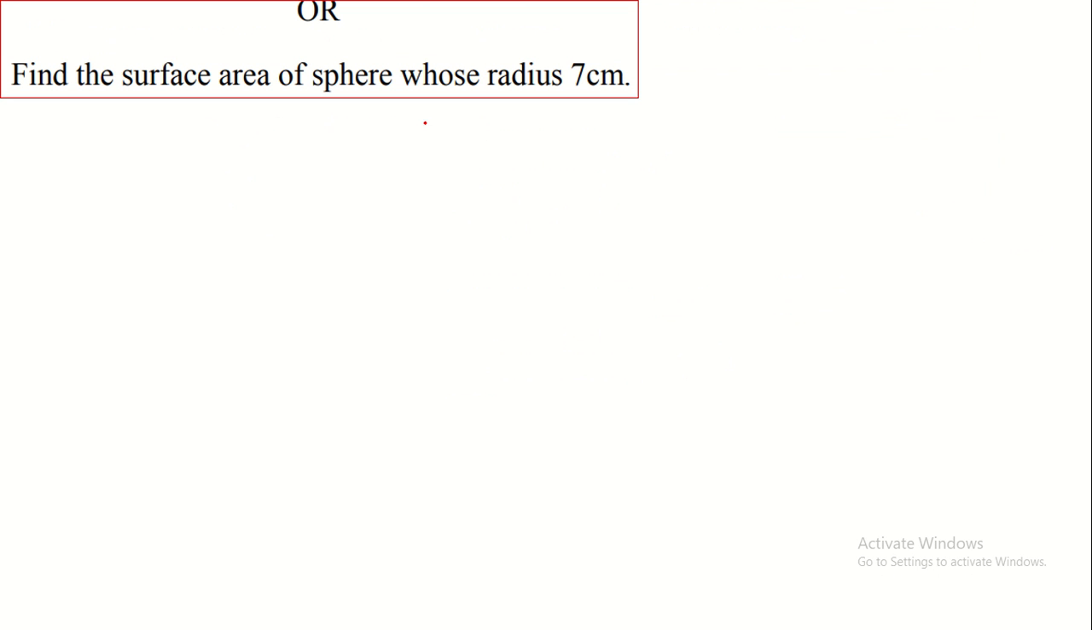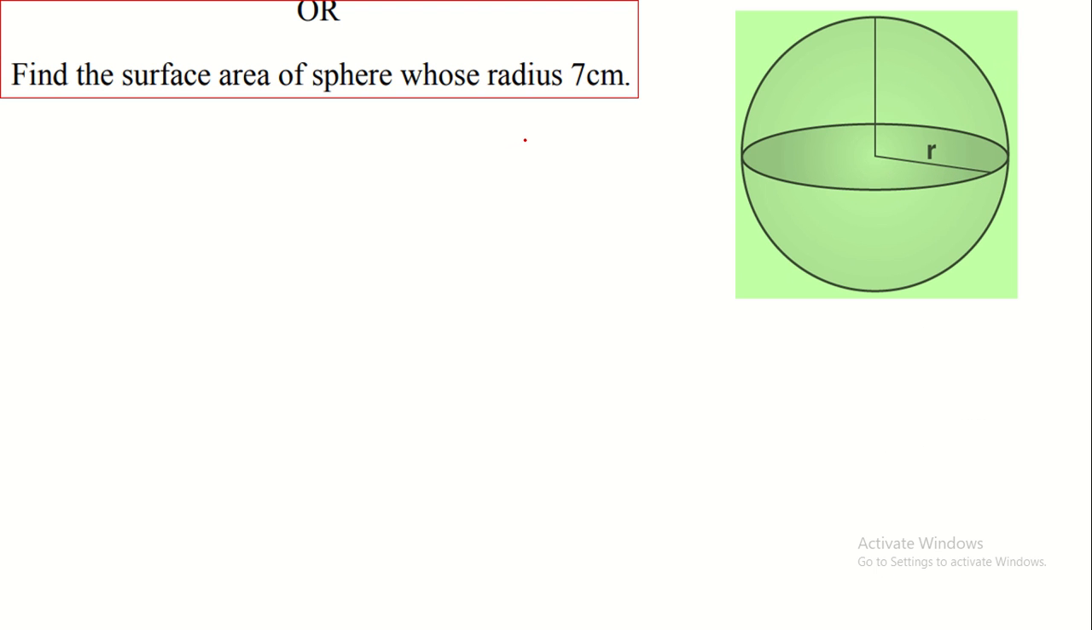So then find the surface area of the sphere whose radius is 7 centimeter. The given radius r is equal to 7 centimeter. What is the surface area of the sphere? Here there is no curved surface area or total surface area, only surface area for the sphere. Surface area of the sphere is equal to 4 pi r square.